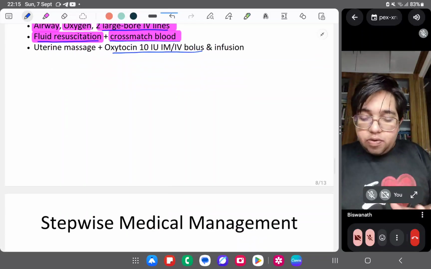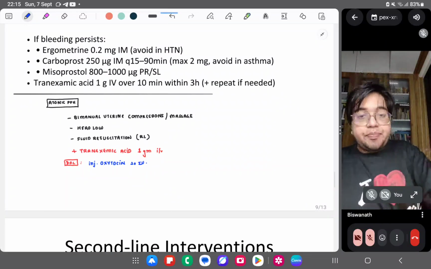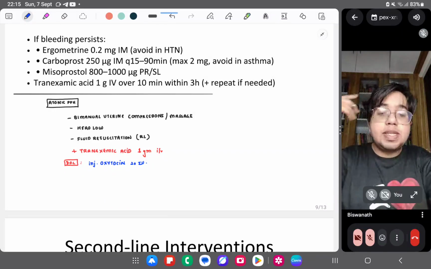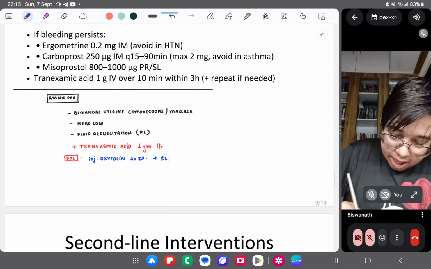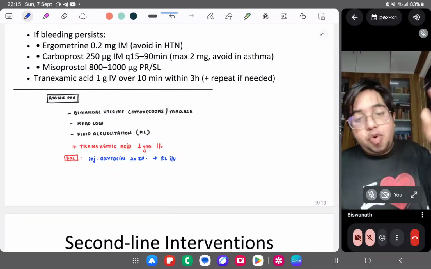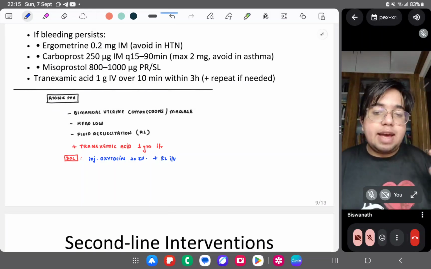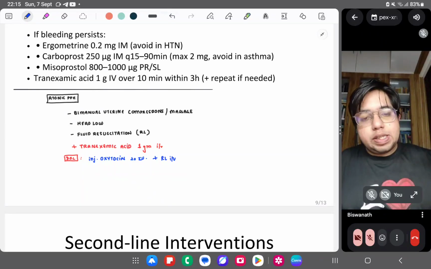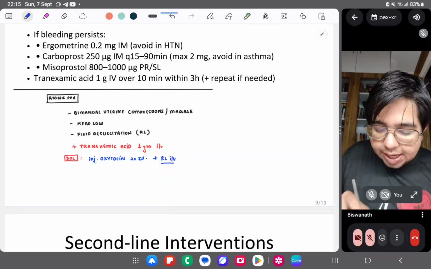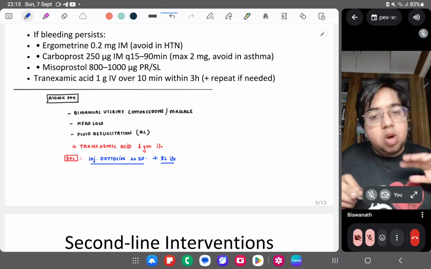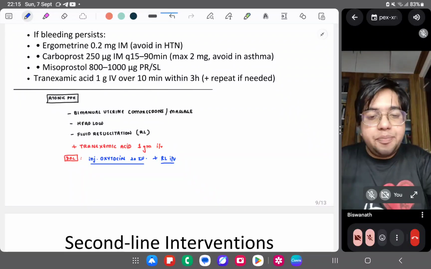I'm writing 20 international units plus RL IV. Since two large bore IV lines are there, the saline and the oxytocin are going simultaneously hand in hand, right? So this is the drug of choice.